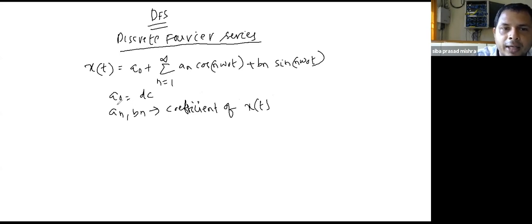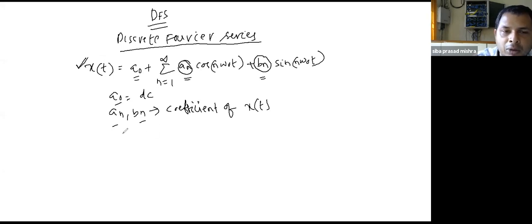Means here a0, an, bn decides the type of periodic signal. If these values a0, an, bn change, then obviously the signal x of t also will change. And this x of t is a periodic signal. So different coefficients means if you take different values of an, bn and a0, then this periodic signal also will change.